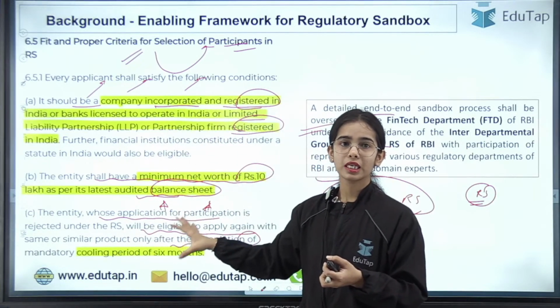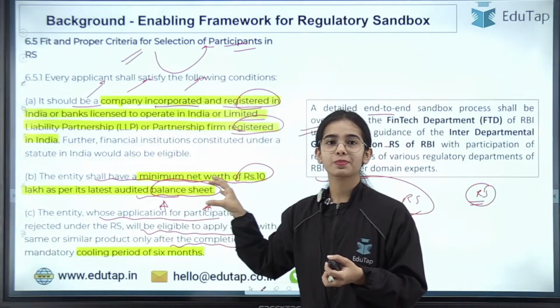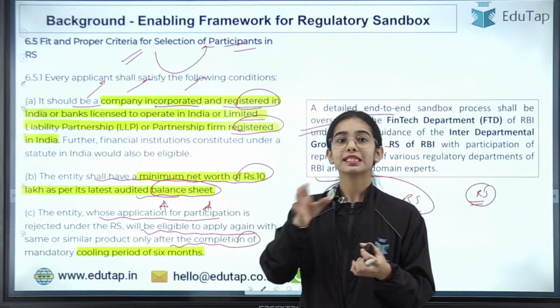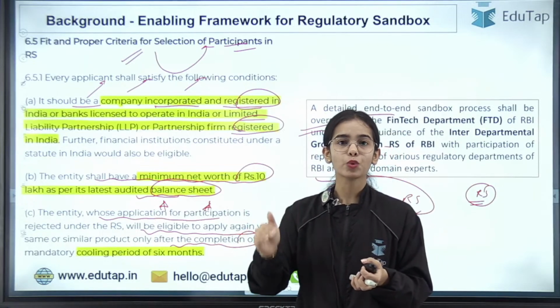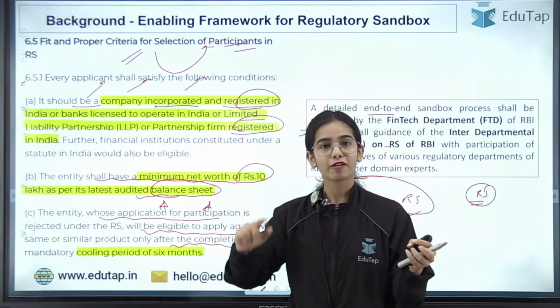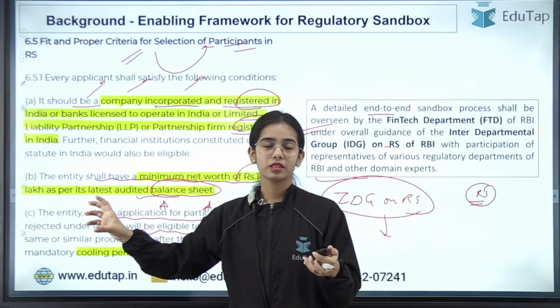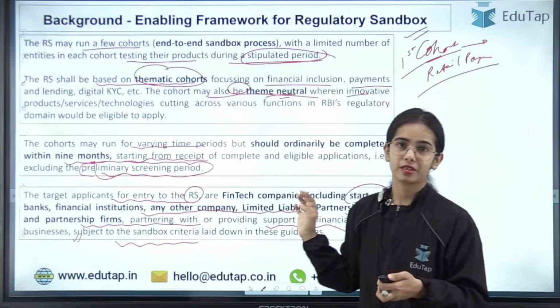I hope this is clear, that the entity whose application has been rejected by the Reserve Bank of India, if they want to reapply with the same or similar product, needs to have a break of 6 months after which they can apply, because their application has already been rejected.